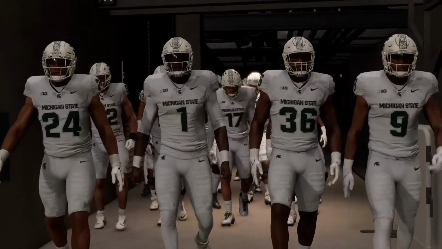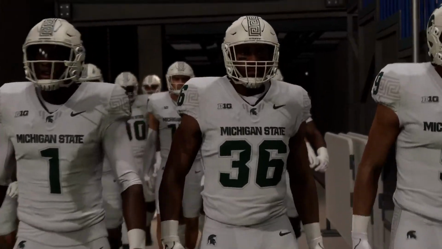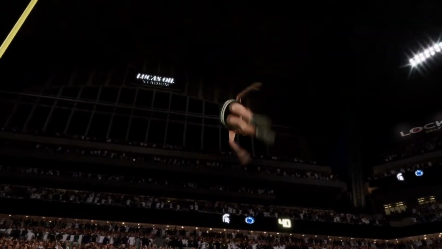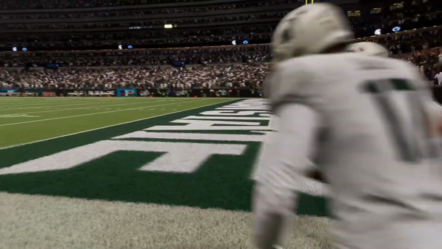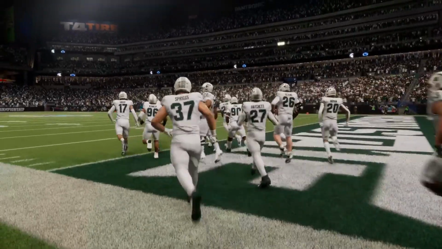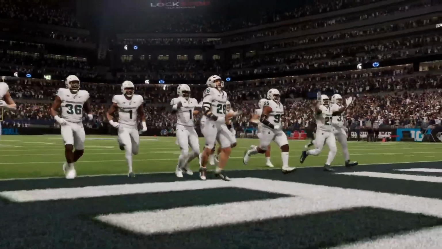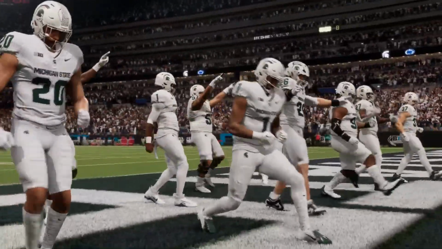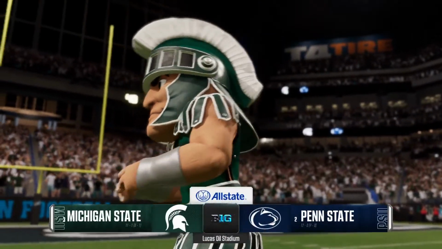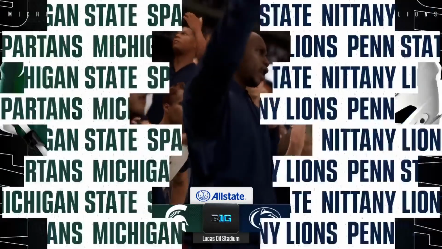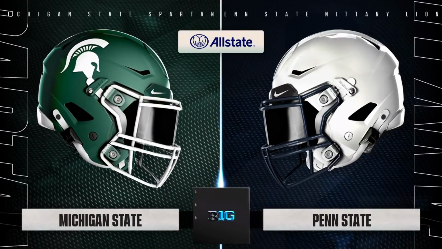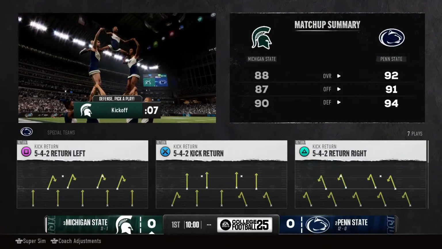Two teams ranked in the top 5, battling for a precious conference title, but also pointing to something even bigger, the college football playoff. As we'll see, the number 3 team in the country, the Michigan State Spartans, taking on the second-ranked team, the Penn State Nittany Lions. For EA Sports College Football, I'm Chris Fowler, joined here in the booth by Kirk Herbstreit. Kirk, let's get to the action on the field.